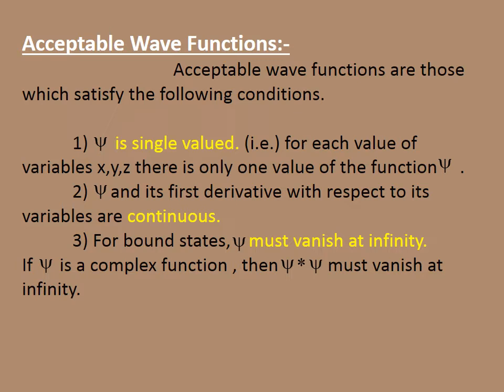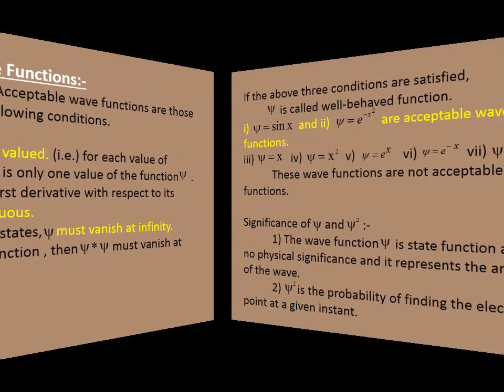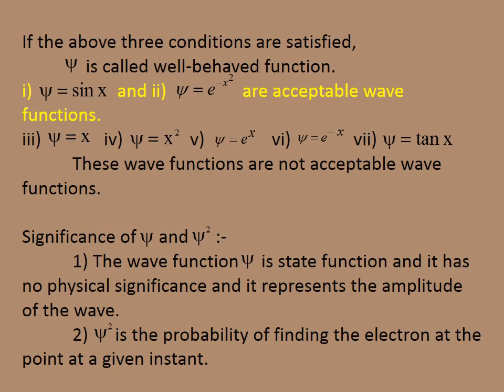Over here, there are the important characteristics of an acceptable wave function. One is psi is single valued, and psi and its derivatives are continuous. The third one is that at the boundary condition, psi must vanish at infinity. If these three conditions are satisfied, the psi is called a well-behaved or acceptable wave function.